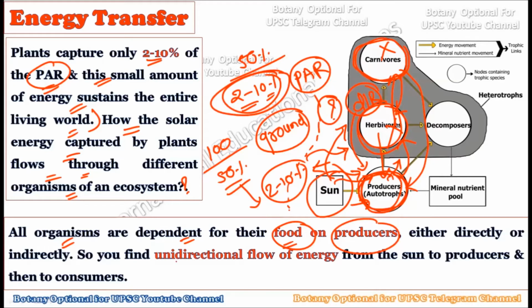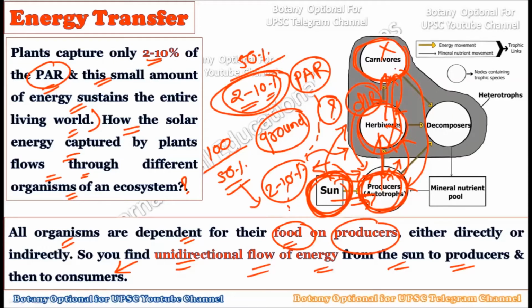Okay, so you find this is the unidirectional flow of energy, right from the sun to the producer to the consumer. How is the energy transferring here? See, this energy was firstly present within the sun, then it goes to the plants, that is producers, then to the herbivores, and then to the carnivores, right?